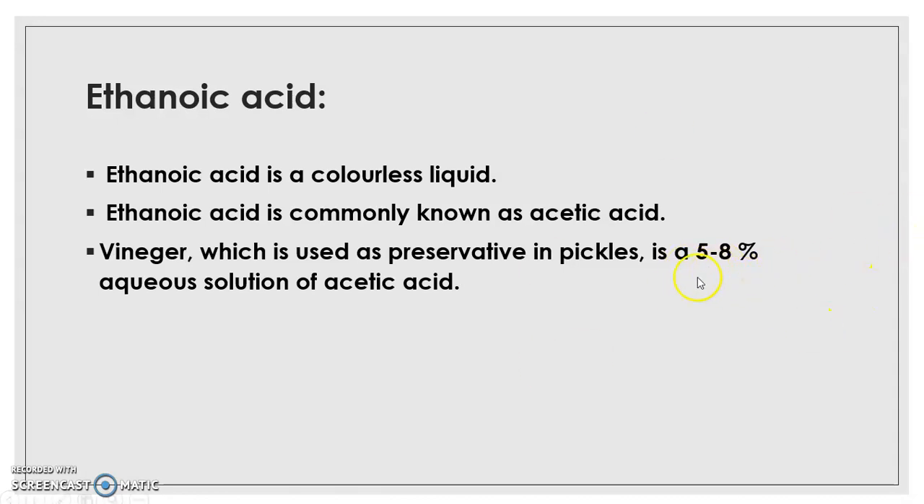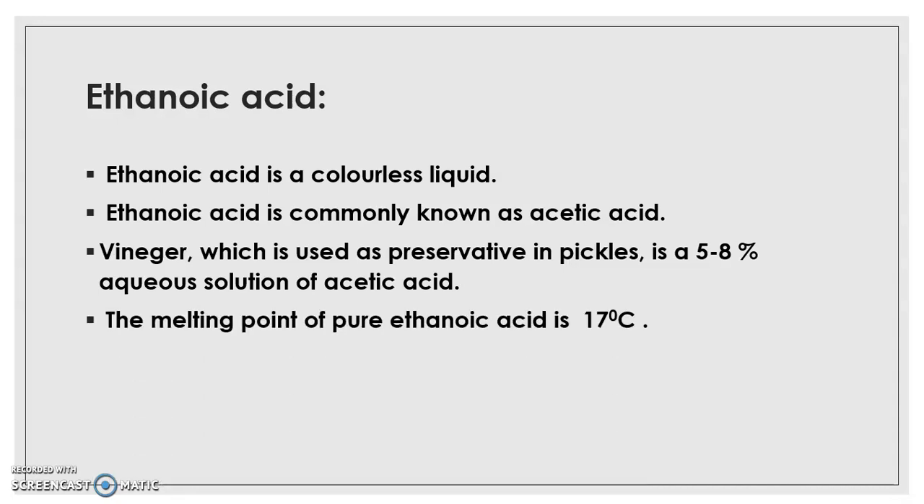It contains only 5 to 8% acetic acid dissolved in water, which means 5 ml of acetic acid dissolved in 95 ml of water. This vinegar, which is a 5 to 8% solution of acetic acid, is used as a preservative in pickles. In some books you'll find it written as a 10% solution. That is also correct. The maximum percentage of acetic acid in vinegar is 10%.